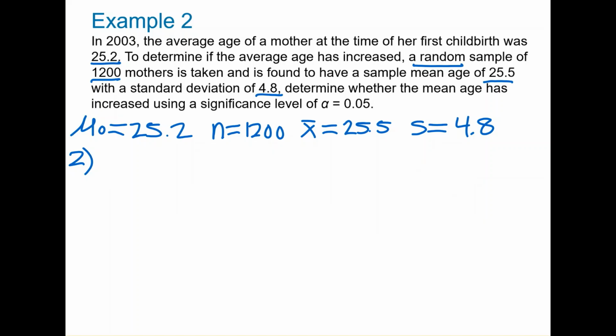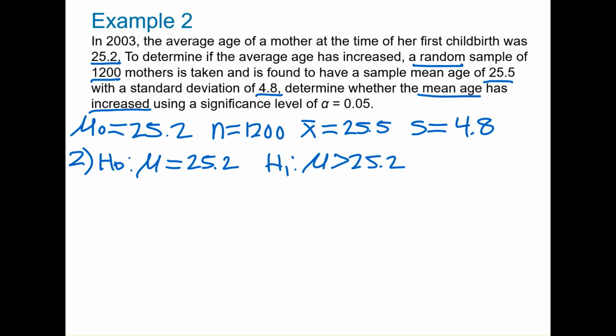First, let's write the null hypothesis H naught. The question is asking about the mean age, so the null hypothesis will contain mu. And the null hypothesis always has equals, and it is equal to the population mean, or mu naught, which is 25.2. Now let's write the alternative hypothesis. The alternative hypothesis will also involve mu, and the question is asking if the mean age has increased. So we will use greater than. And we always use the same number as in the null hypothesis, which is 25.2.